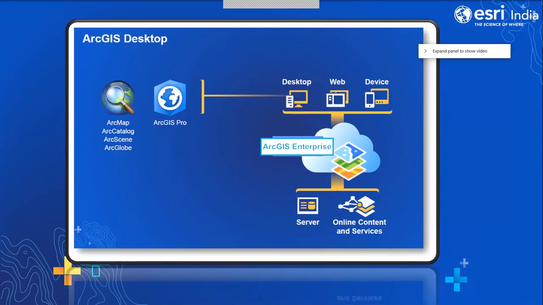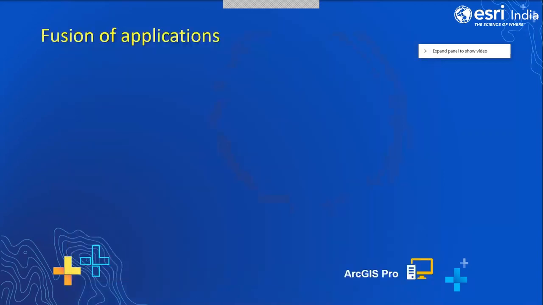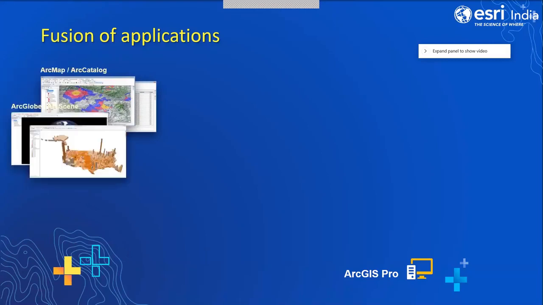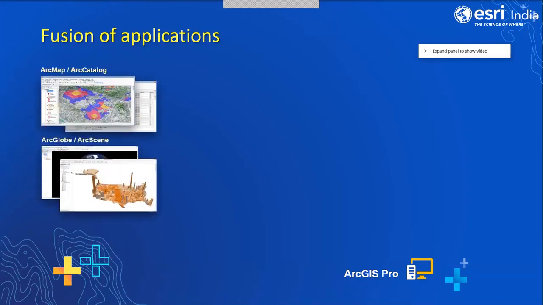To understand more about it, it is a fusion of applications. Earlier, we were using a 2D application called ArcMap. And for making the database arrangements or the connection to the databases and designing the schemas, everything was done with the help of ArcCatalog. And now we are using the same thing in ArcGIS Pro.